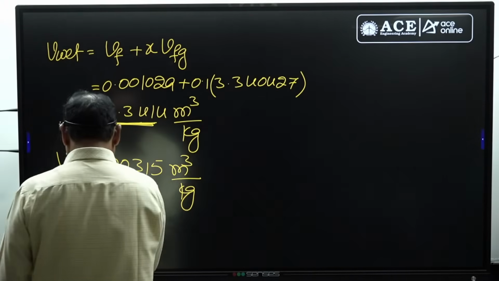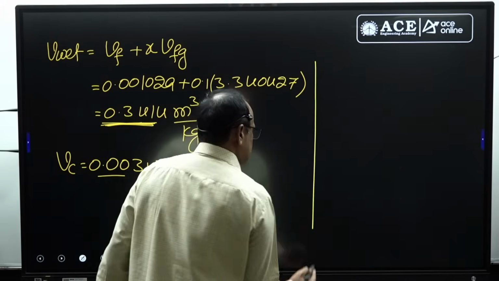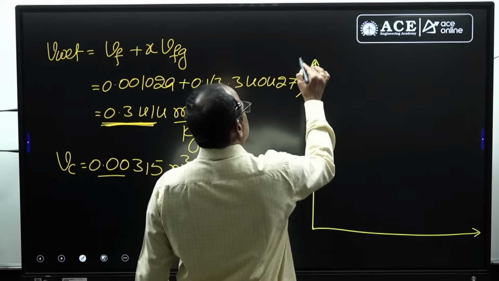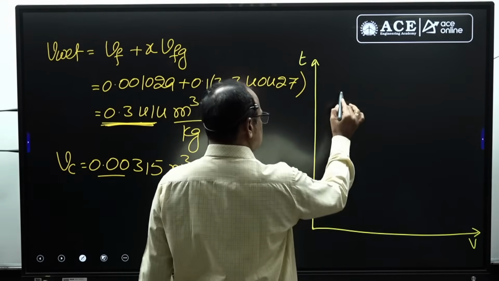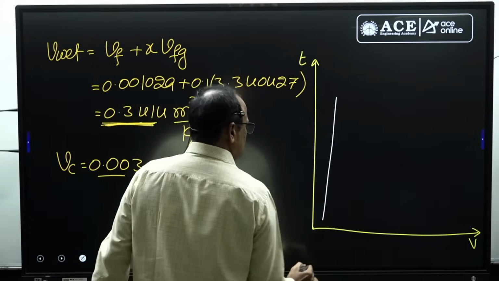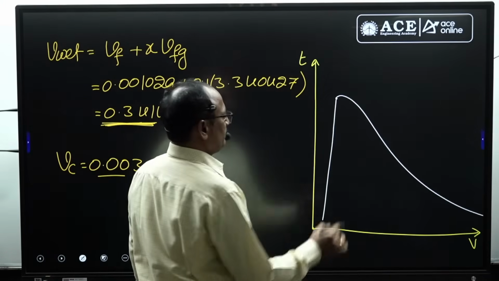Then on the TS diagram or TV diagram, the temperature versus specific volume diagram, the saturation dome appears like this. This is the saturated liquid curve and this is the saturated vapor curve.